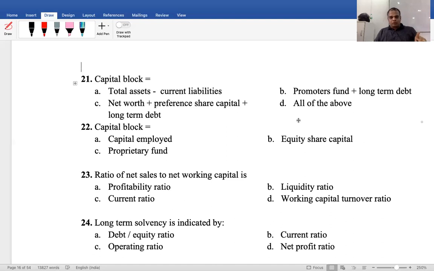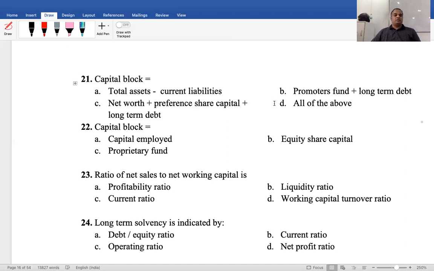B, promoters fund plus long-term fund, right or not? Yes. What is called promoters fund? Shareholders fund. Plus long-term fund is equal to capital block only. Net worth plus preference share capital plus long-term debt, right or not? Share capital plus reserves and surplus is equal to net worth. Net worth plus preference share capital is equal to promoters fund. Plus long-term debt is equal to capital employed. Therefore, all of the above.